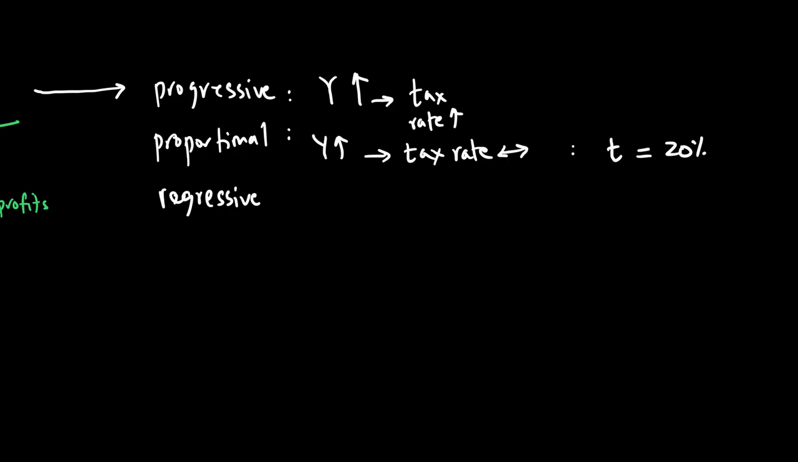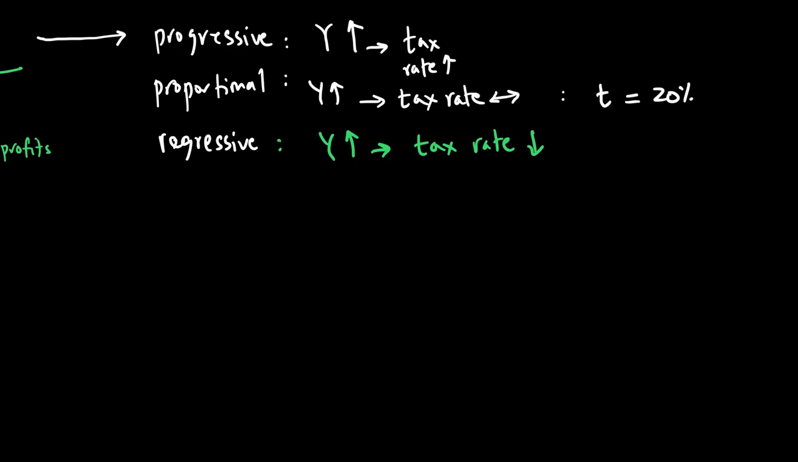Lastly, a regressive tax rate is where when the income goes up, your tax rate actually falls. This is very rarely seen when it comes to direct taxes, but there could be a possibility where a government says that when people have higher income, they will pay a low tax rate.